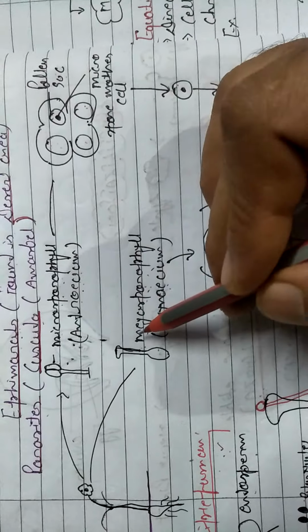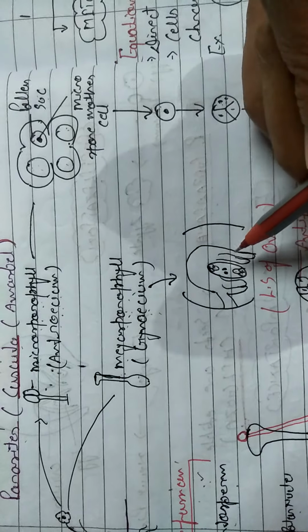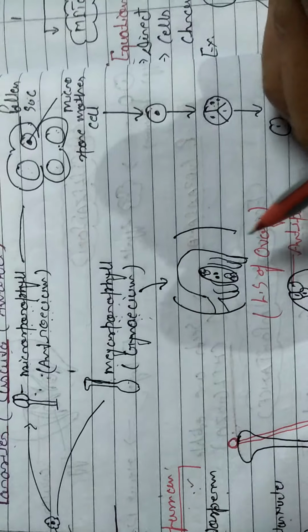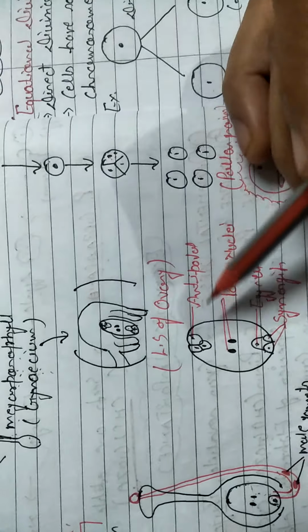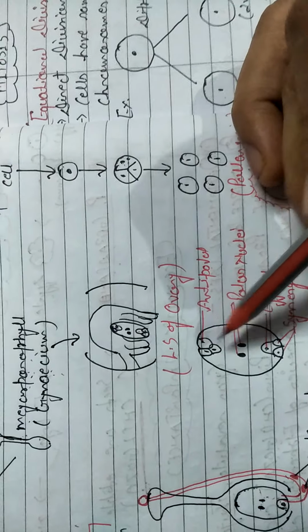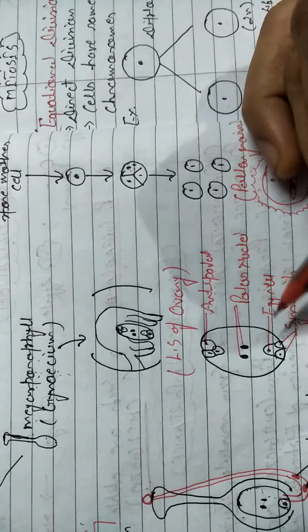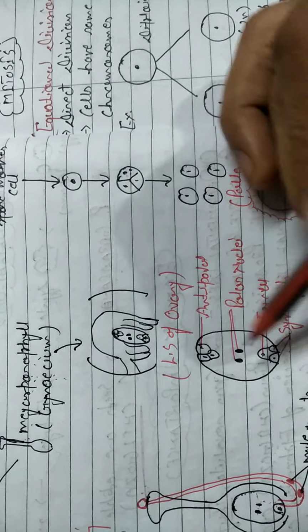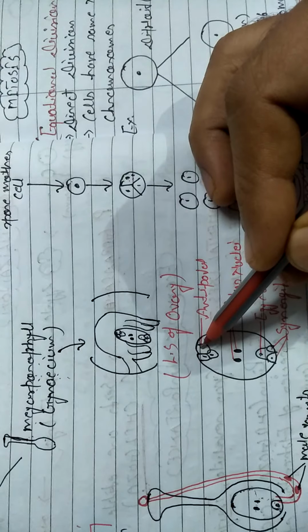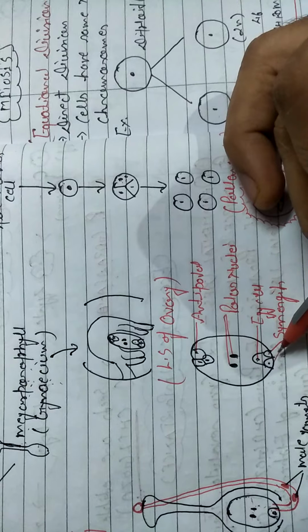Now in the case of the female gynoecium, it is covered by the anatropous ovule. This is the LS of the anatropous ovule or the ovary. Each ovary contains an embryo sac, and each embryo sac has a 3 plus 3 plus 2, eight-celled structure. Three cells are found in the southern region, and three cells are found in the northern region. Two cells are settled in the polar areas.